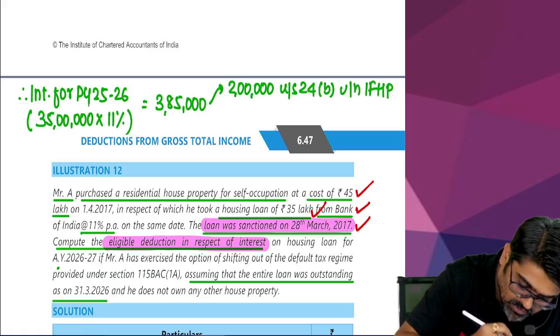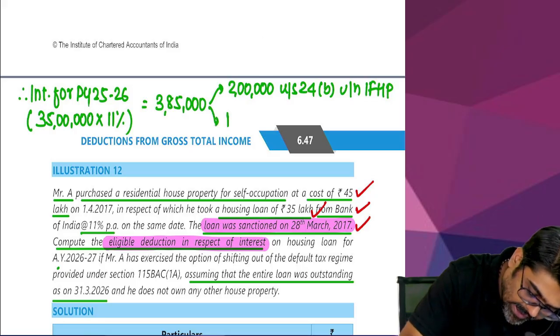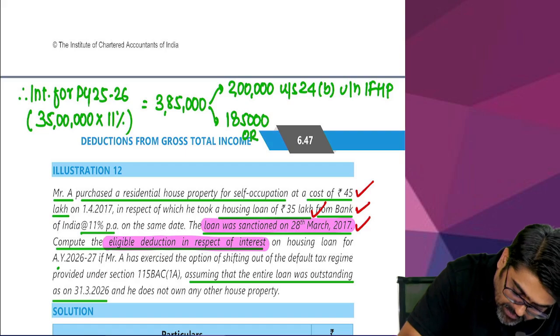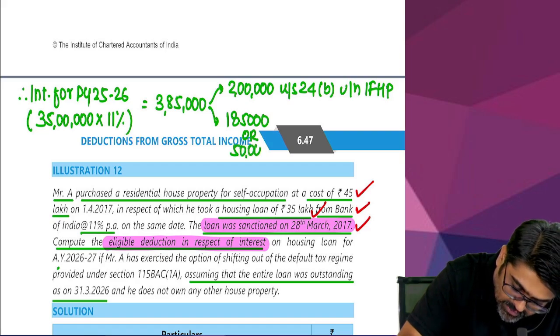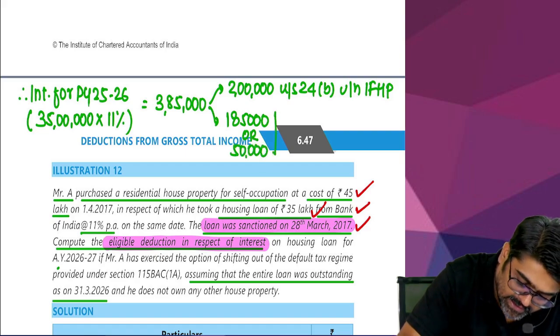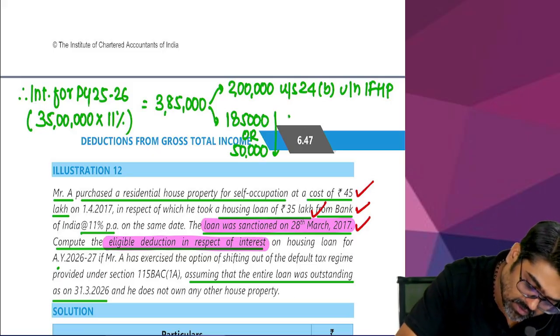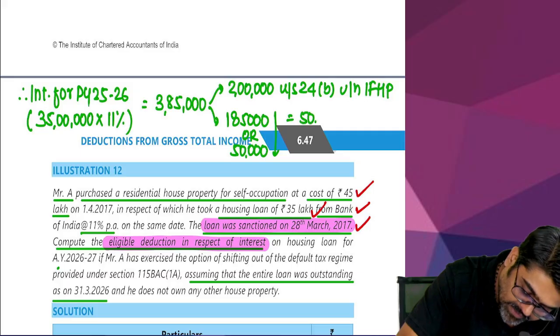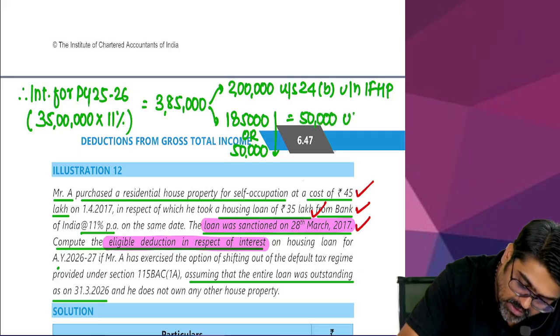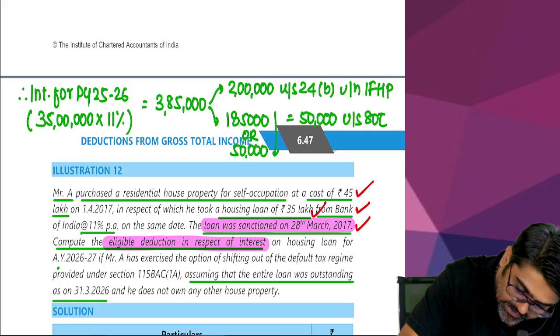Yes or no? And 1,85,000 will be allowed subject to maximum 50,000 because all the conditions of 80EE are satisfied. So 50,000 will be allowed under section 80EE.